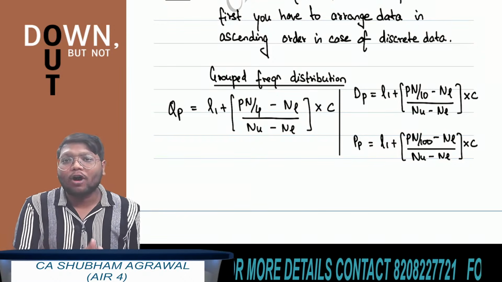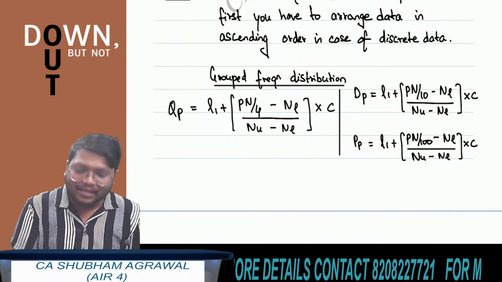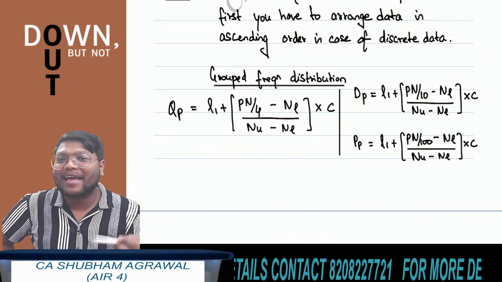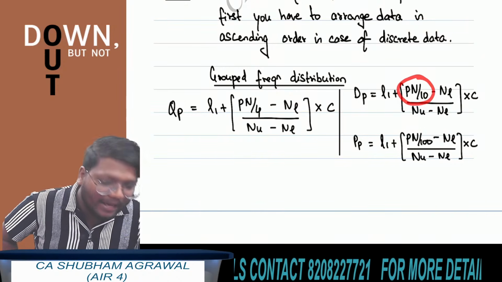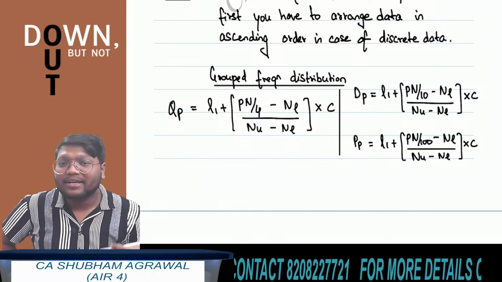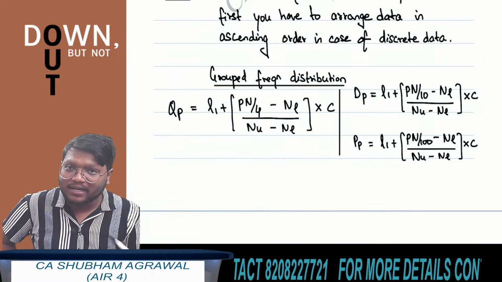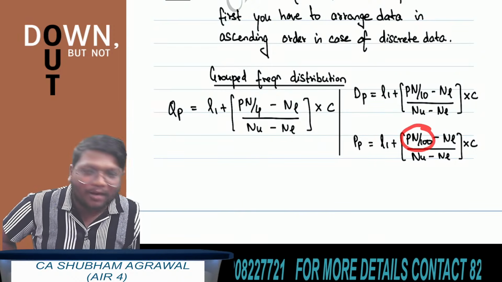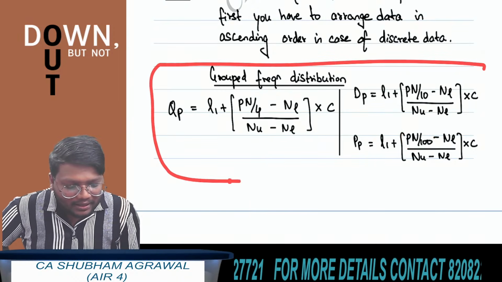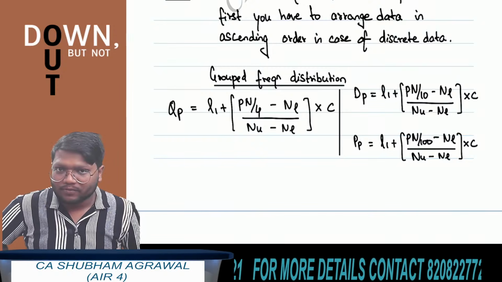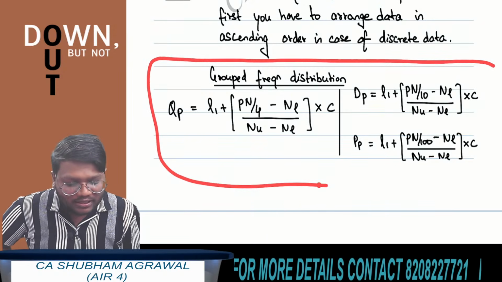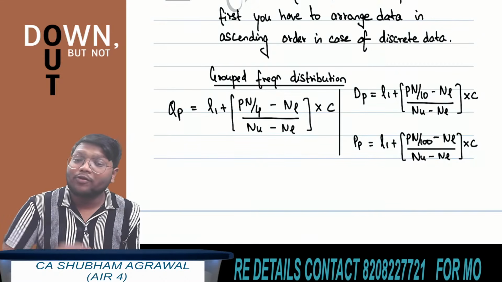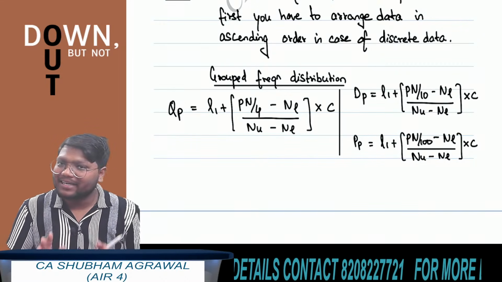Now, what is the formula to find pth decile? Just instead of P multiplied by n upon 4, now what we have to write? P multiplied by n upon 10. And in case of percentiles, what we have to write now? P multiplied by n upon 100. This thing is not important from exam point of view. There is very rare chance of asking questions based on grouped frequency distribution. What is important from exam point of view? Formulas which are based on discrete data.